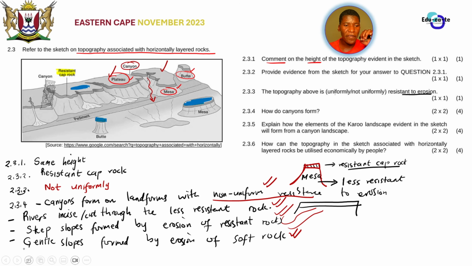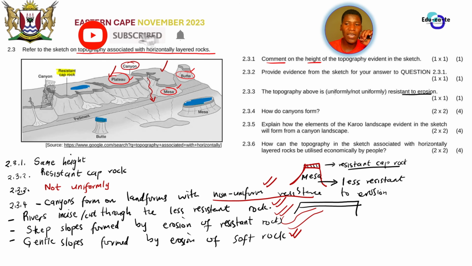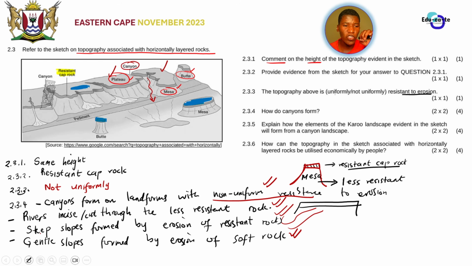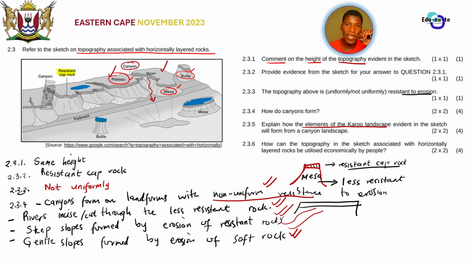And then what about 2.3.5? 2.3.5 says, explain how the elements of the Karoo landscapes evident in the sketch will form from a canyon landscape. Listen carefully to the question. They say, explain. They want you to give an explanation of how the elements of a Karoo landscape form. What are elements of a Karoo landscape? They are the same thing as the topography of the Karoo landscape. We are talking about the plateau, the mesa, and the butte.